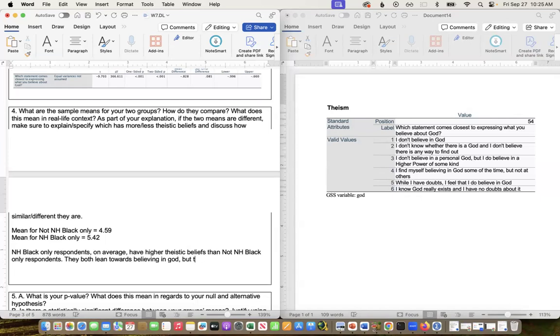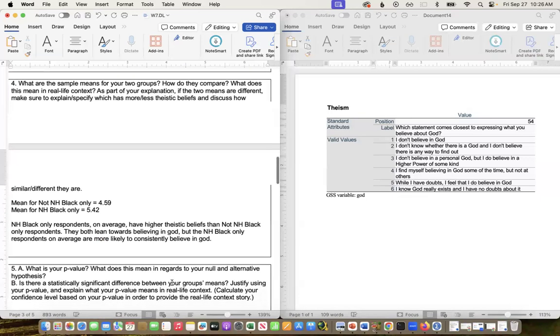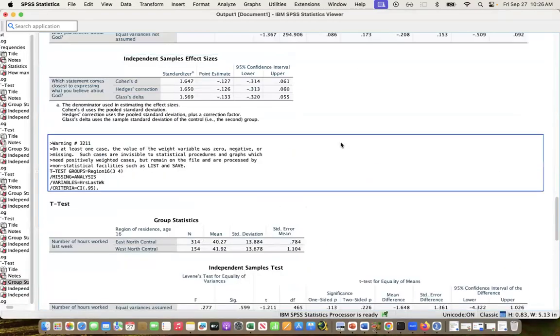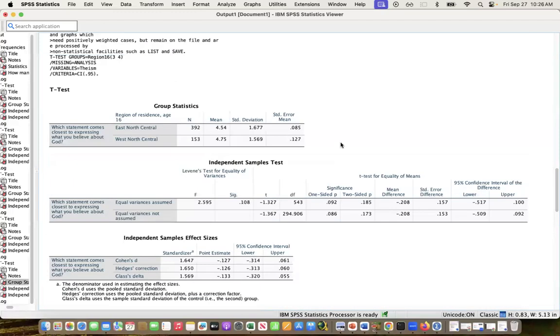But the non-Hispanic Black only respondents on average are more likely to consistently believe in God.